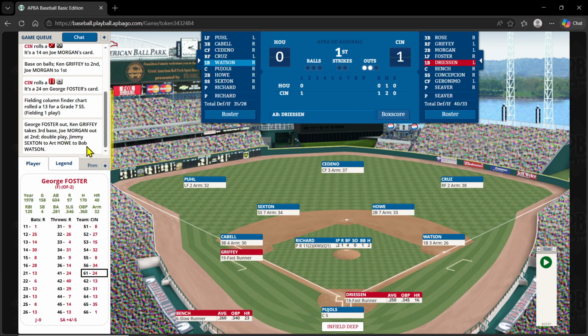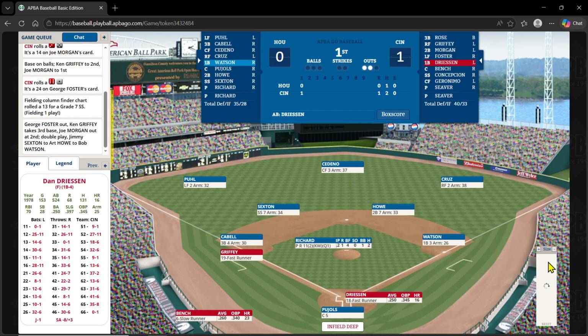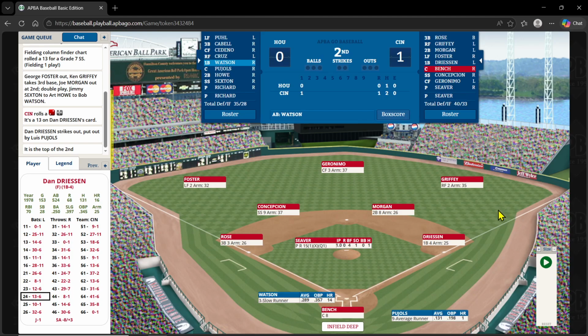Yeah, double play. So they get the double play, 6-4-3. Sends Griffey to third with 2 out for Driessen. So now they're going to need a big 2-out hit. 2-4 is a 13 and a strikeout. So J.R. Richard got himself together quickly there, double play and a strikeout. But Rose's homer gives the Reds a 1-0 lead.